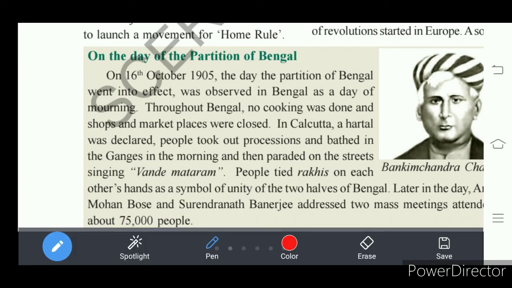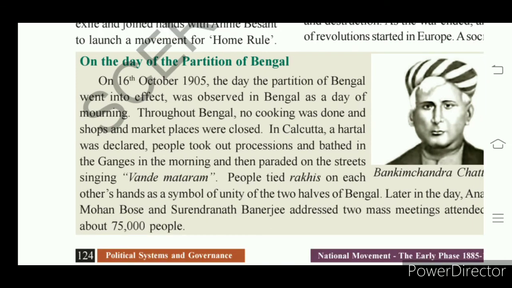Throughout Bengal, nobody cooked food in the home. Everything was halted. Shops were closed. Marketplaces were closed. It is like a bandh. In Calcutta, a hartal was declared.